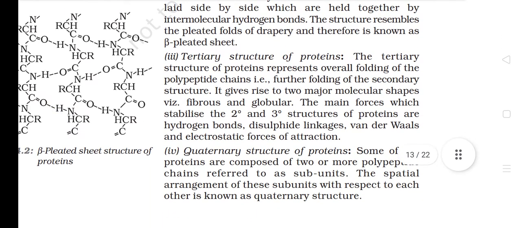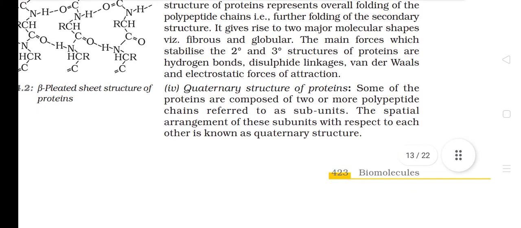Tertiary structure of proteins. The tertiary structure of proteins represents overall folding of the polypeptide chains, that is, further folding of the secondary structure. It gives rise to two major molecular shapes, fibrous and globular. The main forces which stabilize the secondary and tertiary structure of proteins are hydrogen bonds, disulfide linkages, van der Waals, and electrostatic forces of attraction.